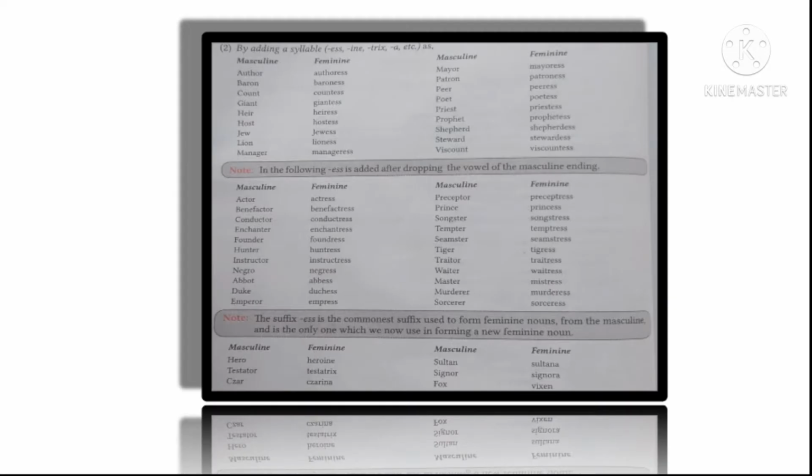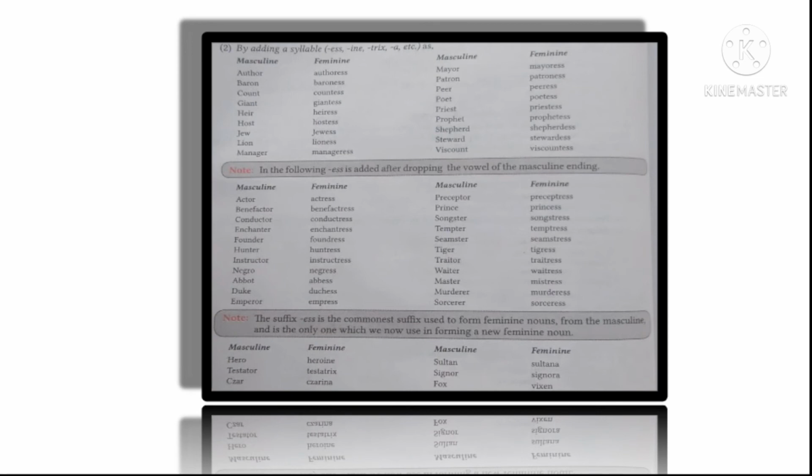Next, let us see the way of forming the feminine of nouns by adding a syllable. The syllables are ESS, INE, TRIX, A, etc. Such as masculine author and feminine authoress; baron, baroness; count, countess; giant, giantess; lion, lioness. Note that in the following, ESS is added after dropping the vowel, the masculine ending.